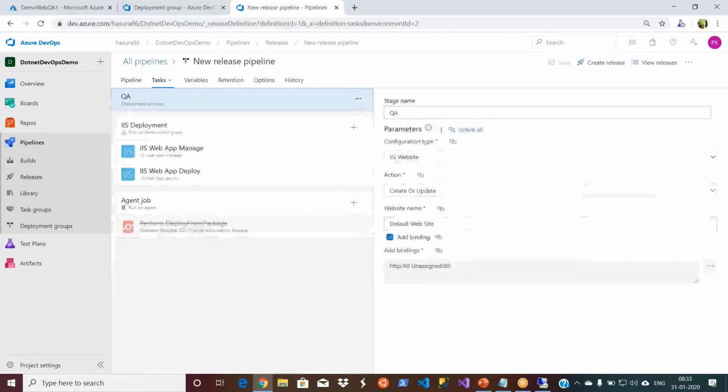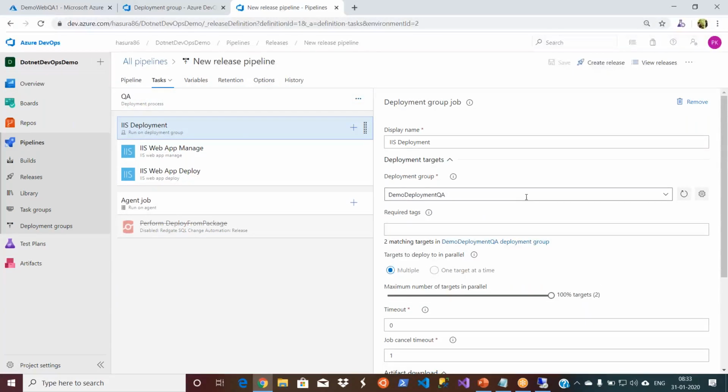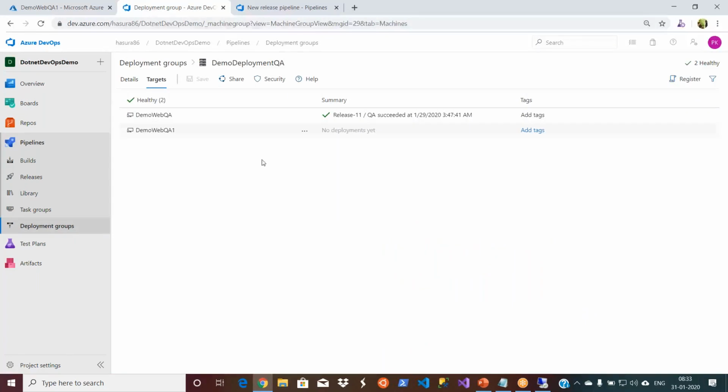QA, right? Let's go to QA and go to your agent. This is where we gave the deployment group. I left the tags empty, and now you see two matching targets in the demo deployment QA group. So when I run this job, it will deploy to both of the servers. Now the next step: in real-time environments, you have a group of servers for the API deployment, a group of servers for your front-end deployment, and there might be some other stuff like that.